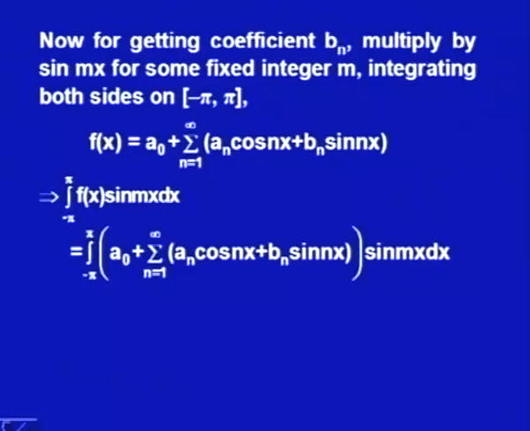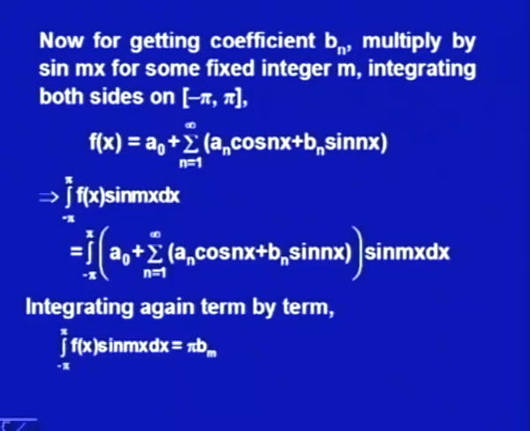Again we will assume uniform convergence and that this summation sign and the integral sign can be interchanged. So, I would get the first term a naught sin mx dx, integral minus pi to plus pi, that is 0. The second term we would get is a n times integral minus pi to plus pi cos nx sin mx dx, and in the previous integral we found that it was sin nx cos mx, with n and m interchanged, but that does not make any difference; that was 0 for all n and m.